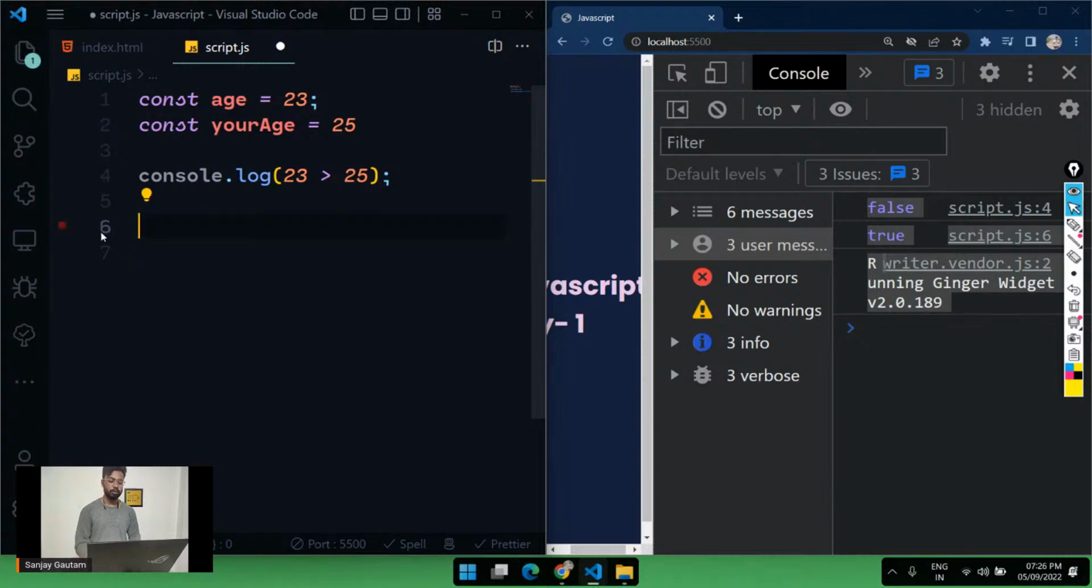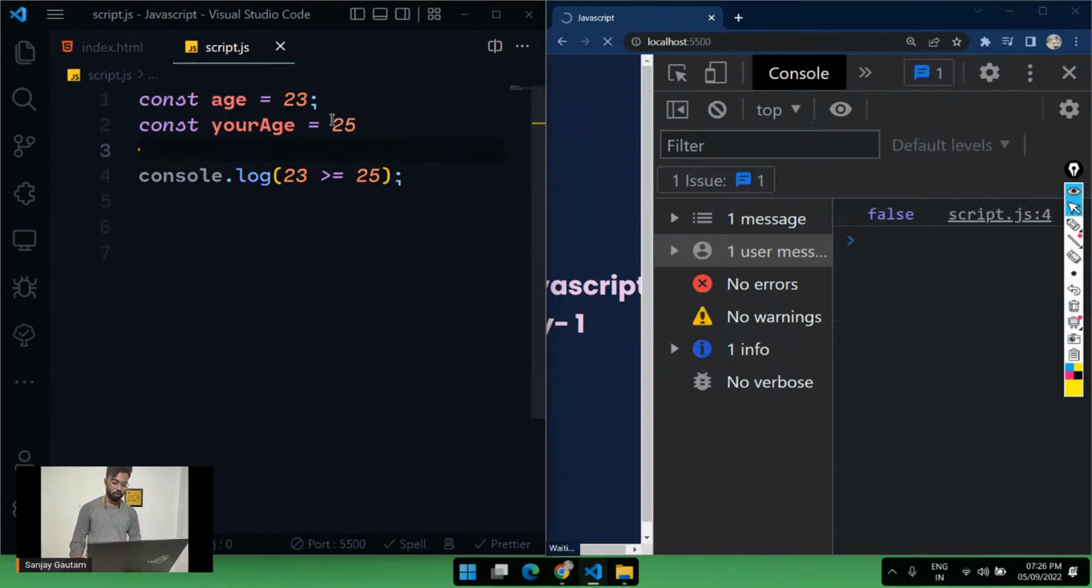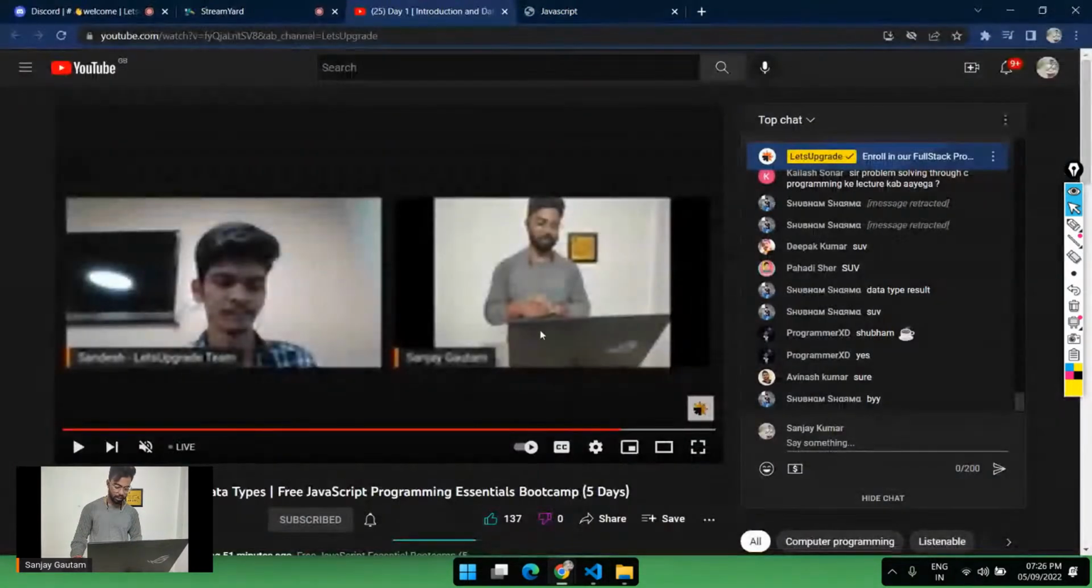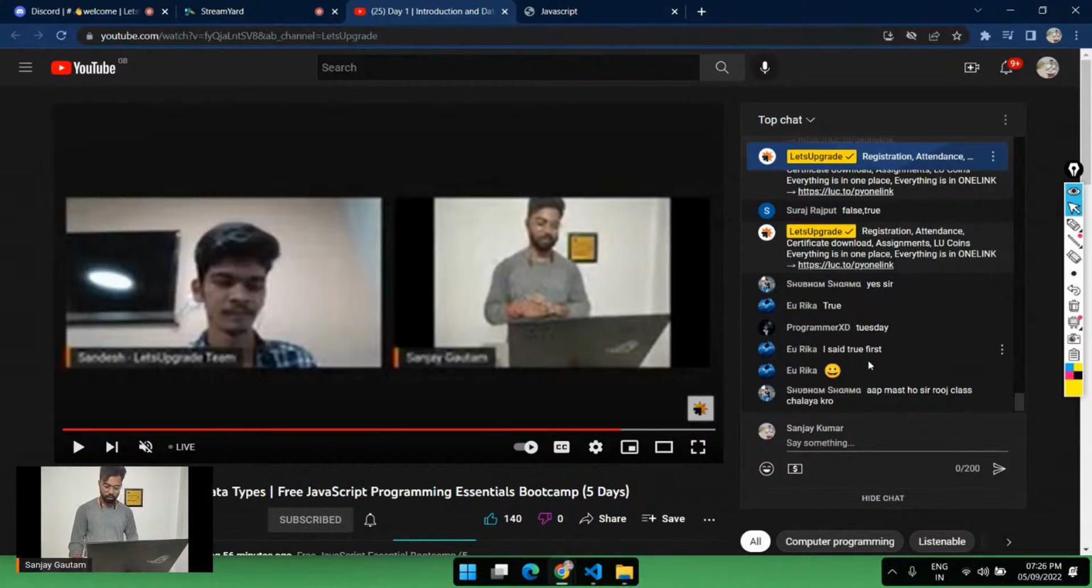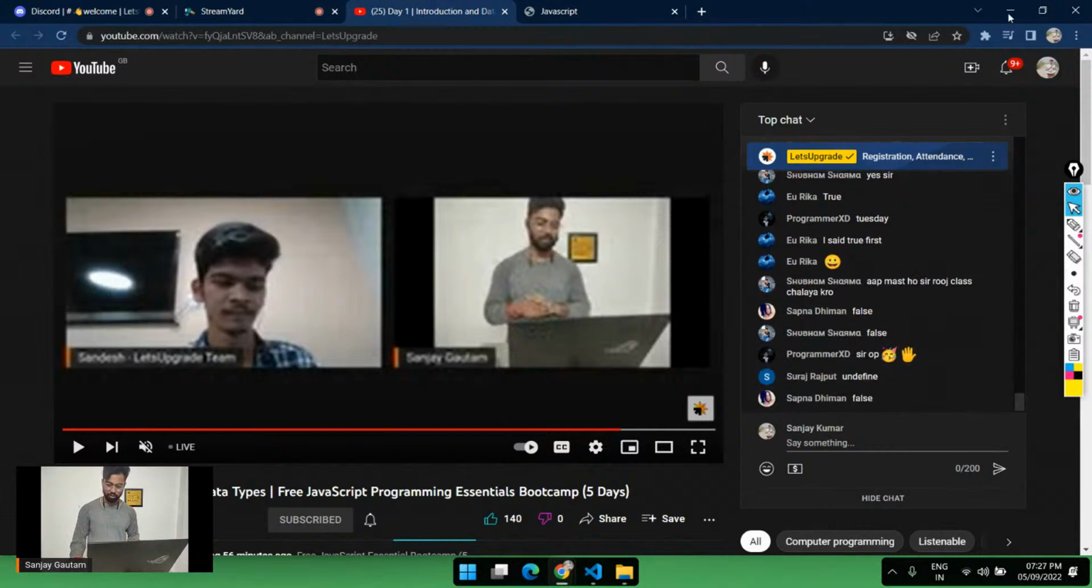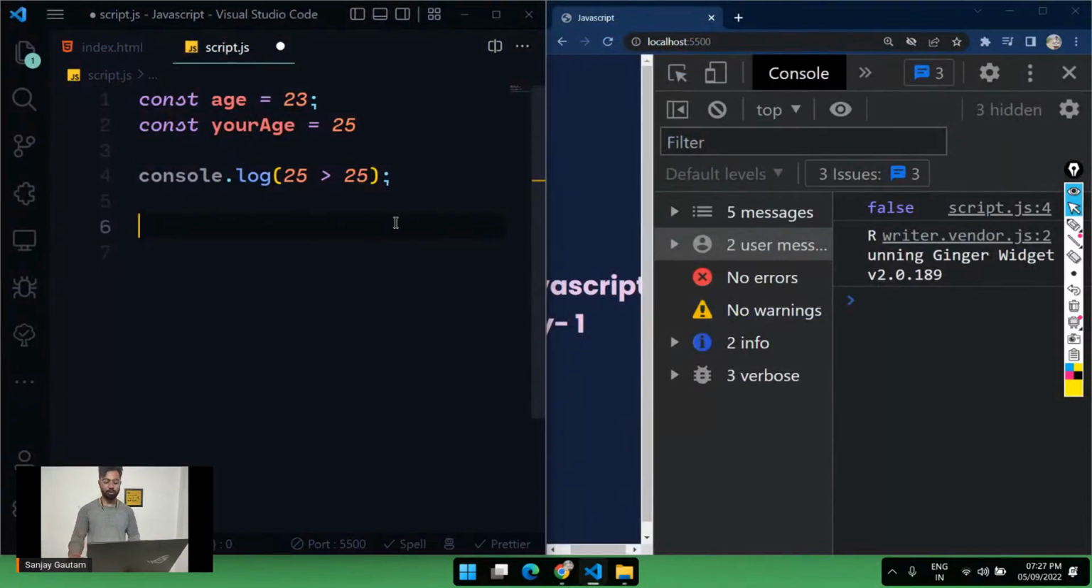And there is one more comparison operator, greater than equals to. If 23 is greater than 25, obviously not. And if I put 25 here and 25 here, guess the output. Is 25 greater than 25? Just try to answer in the chat and let me see if you are correct. Okay, false. Yeah, we are going to get false. Obviously, we are going to get false.